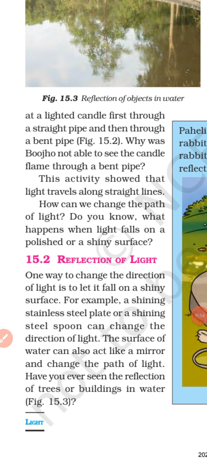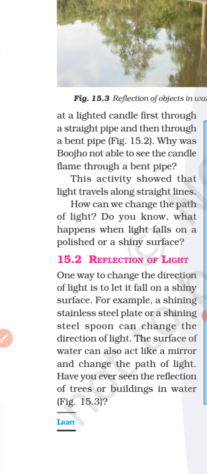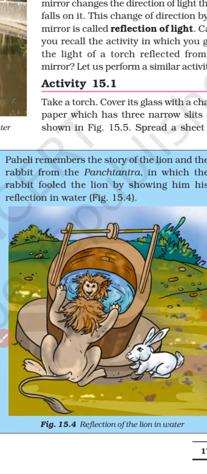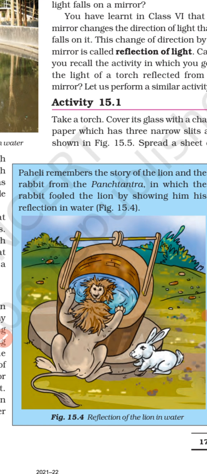The surface of water can also act like a mirror and change the path of light. As you can see from this picture, this lion is watching himself with the help of this water.